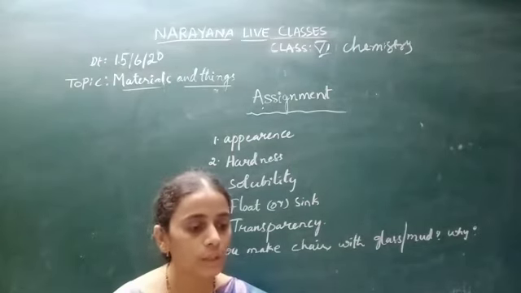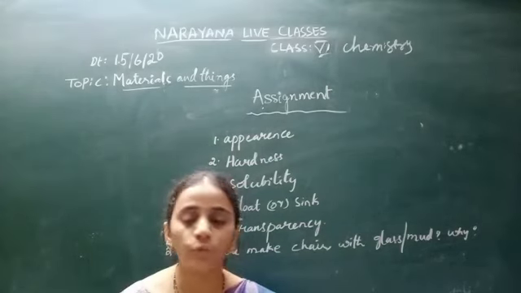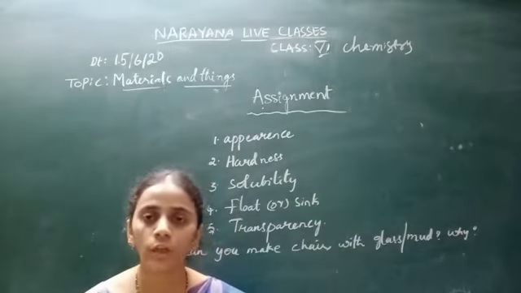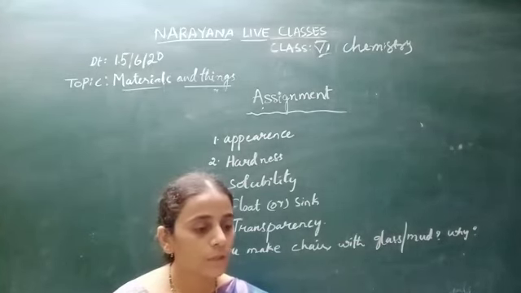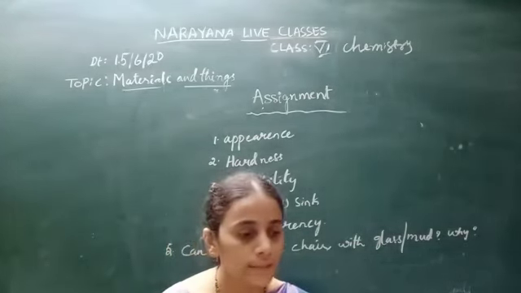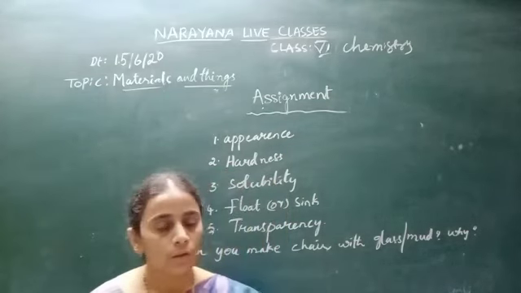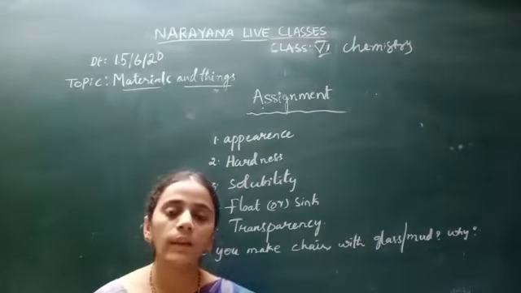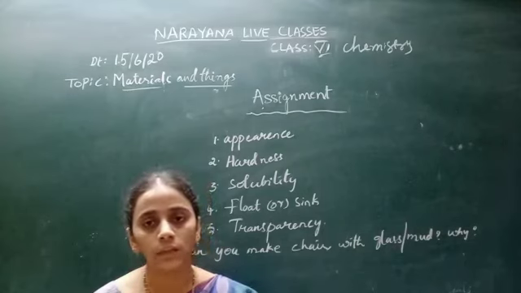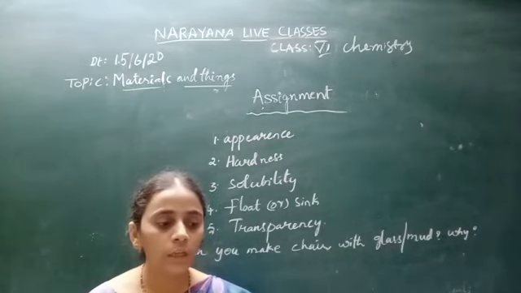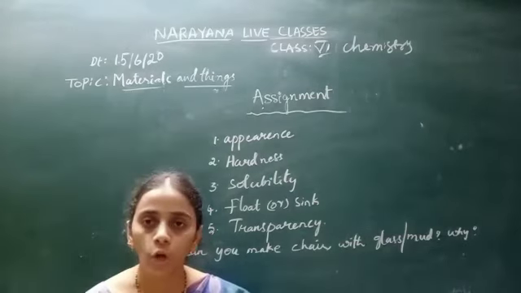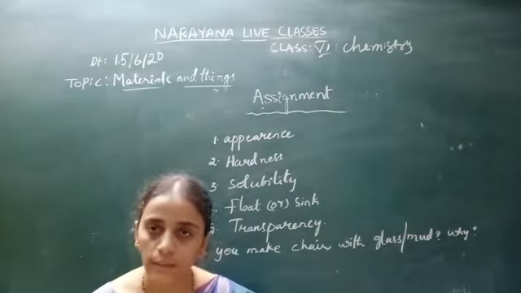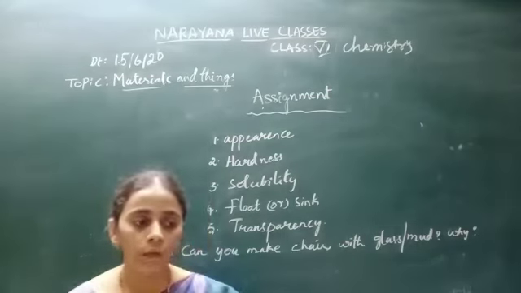Now the next question is, which one of the following is different from the others? Same as the above question, you have to select the odd one out. First option, aluminium, iron, silver and sand. So it is very clear that the first three are metals and the last one is a non-metal. Aluminium, iron and silver are metals, whereas sand is a non-metal. So what is the answer, children? Sand. Okay. Okay children, that's all.